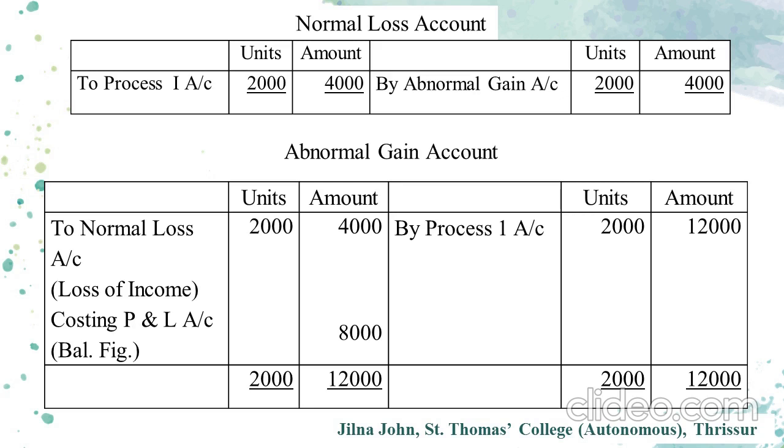This is how we will prepare the statement of equivalent production units, statement of cost and statement of evaluation, along with the various accounts like process account, normal loss account, abnormal gain account, etc. when the situation comes like this, when there is opening and closing working progress along with the element of process losses. And here the problem also has the situation of abnormal gain.